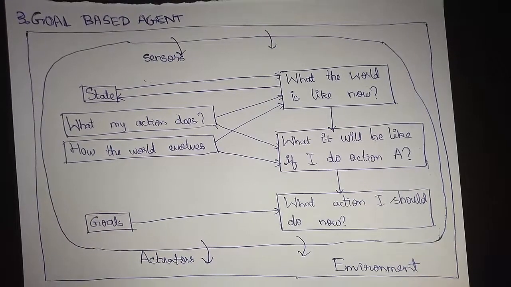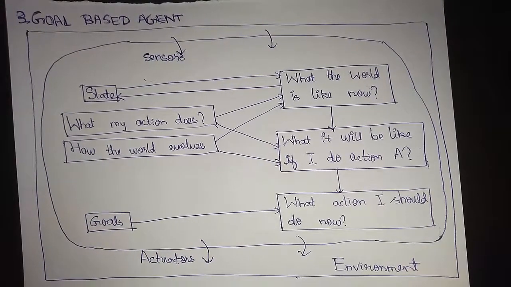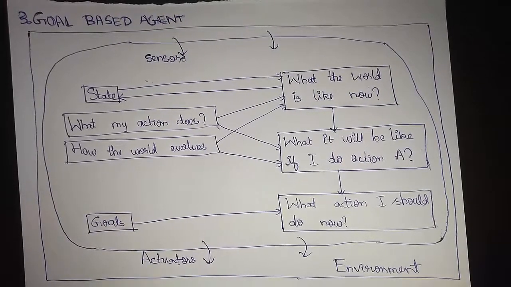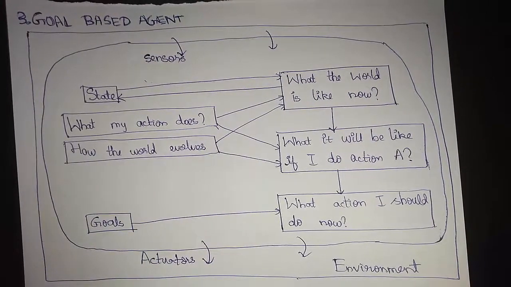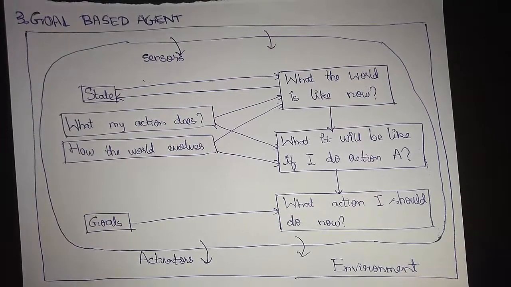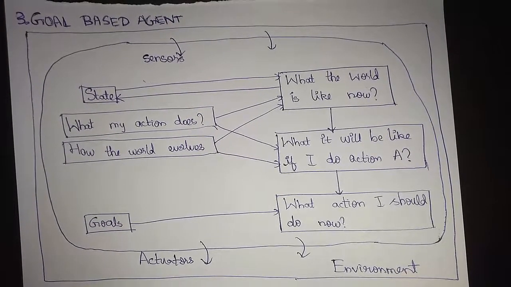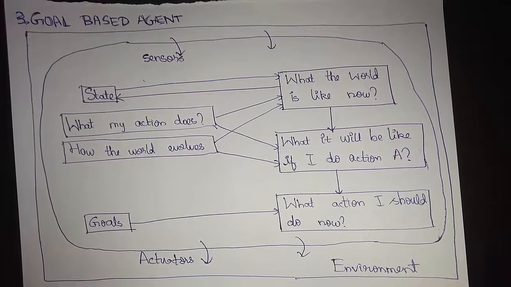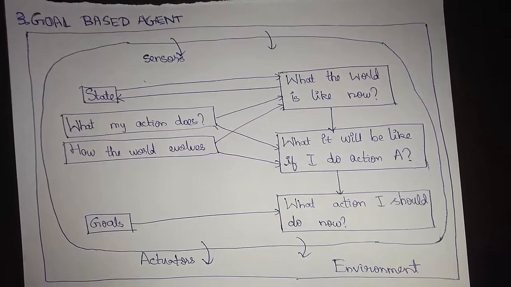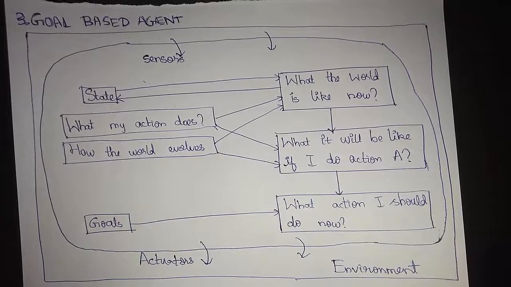The properties and characteristics of goal-based agents would be that the goal-based agent works simply towards achieving the goal. If we have a goal state, there's no other possibility or thought of the agent that it might be having other possibilities too. So the agent is going to just consider the state, the goal state, and the perception, and then arrive at the goal state, very near to the goal state.